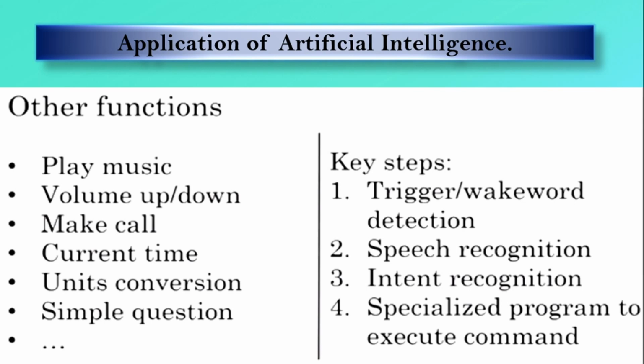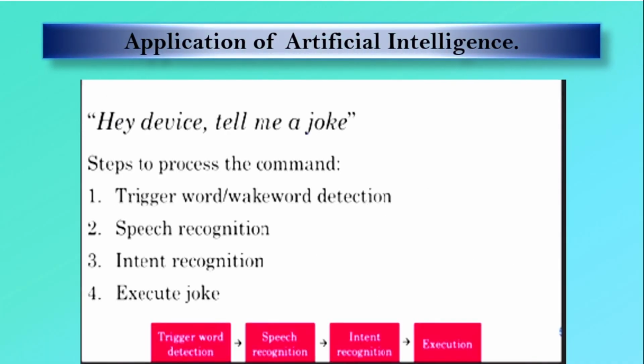intent recognition, which means inside the speech, what is the intent behind that, and making sure that the task must be simple, like make a call or play music, but working with multiple tasks at a time is not supported by smart devices. Then the last step is execution, where the intent from intent recognition is identified and forwarded to the execution part. These are trigger word detection, speech recognition, intent recognition and execution.